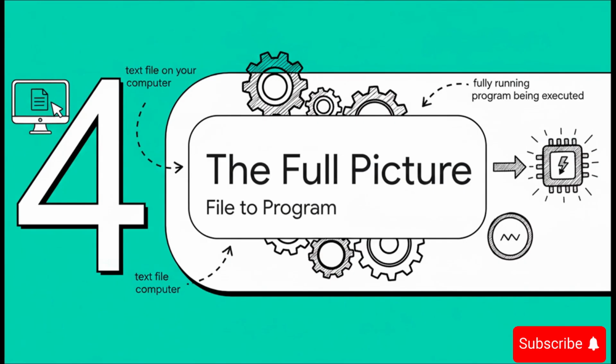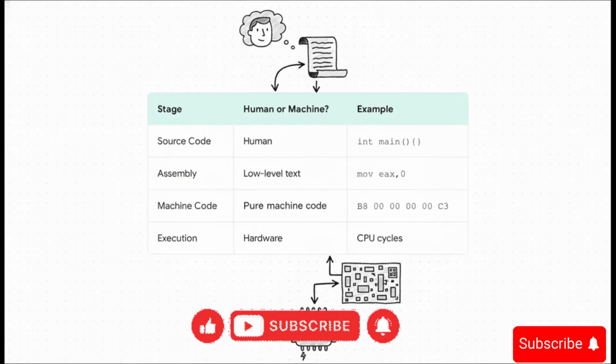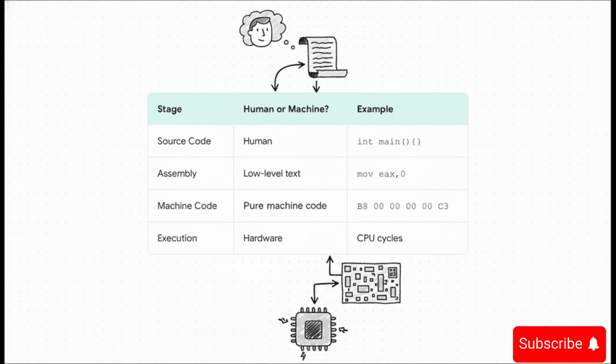All right, let's zoom back out for a second and look at the full picture. Let's trace that entire incredible journey one more time, from a simple file on your computer to a program that's actually running. This table really gives us a fantastic bird's eye view of the whole thing. We start in the comfortable world of humans with source code. Then the compiler takes us on a two-step translation, first into that low-level assembly text, then into pure machine code. And finally, the hardware itself, the CPU, takes over and starts executing. It's a journey from human abstraction all the way down to physical reality.